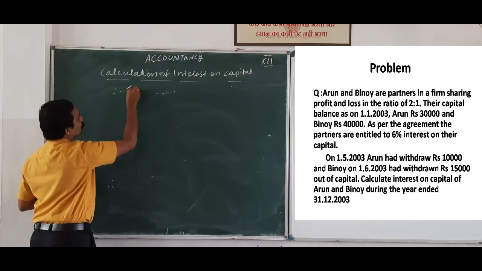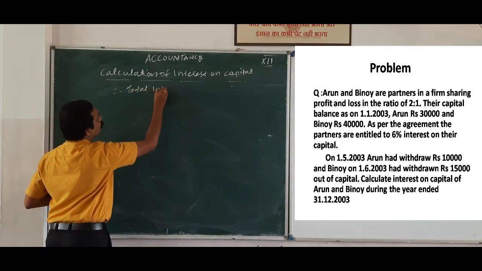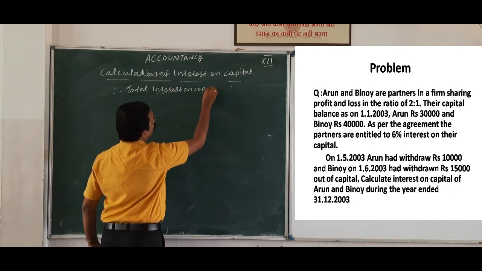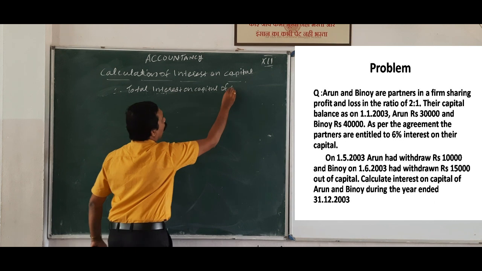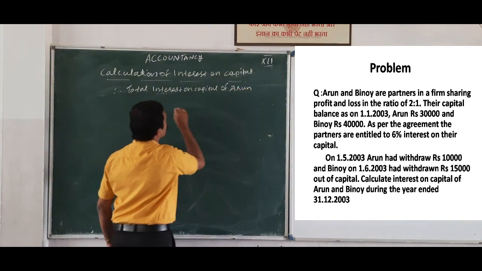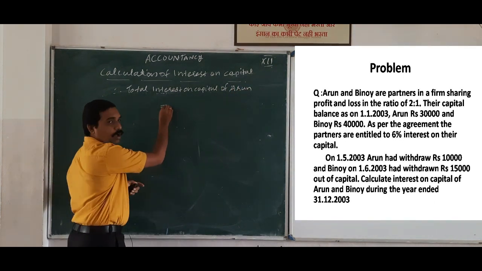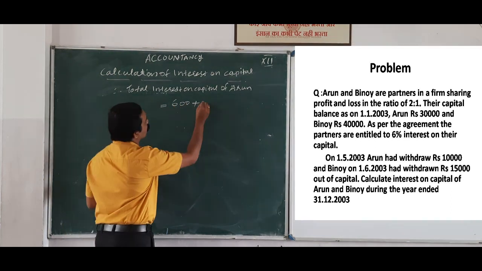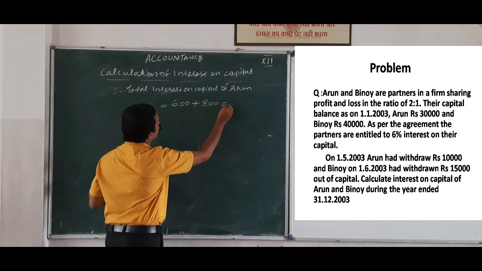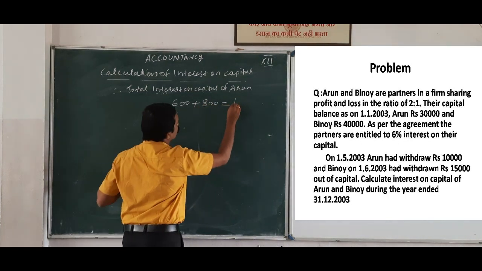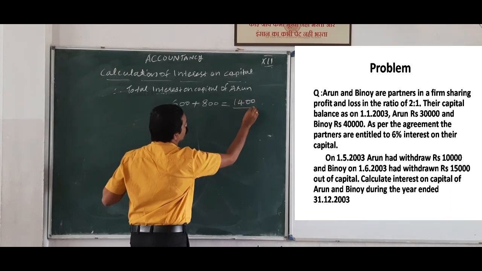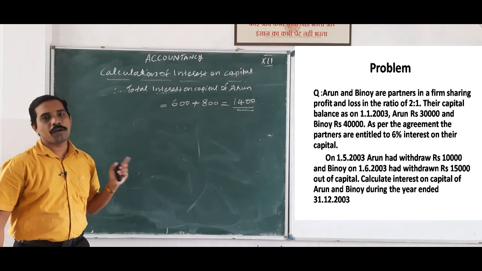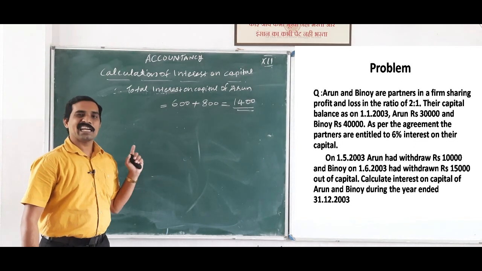Therefore, total interest on capital of Arun is the before withdrawal 600 plus after withdrawal how much? That is 800. So total that is 1,400. So 1,400 is the total interest on capital of Arun. Okay, I hope all are clear.